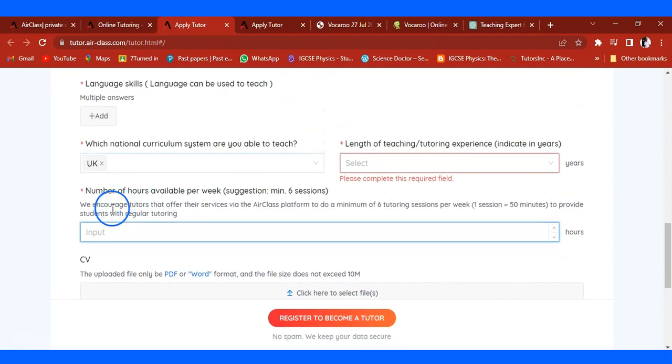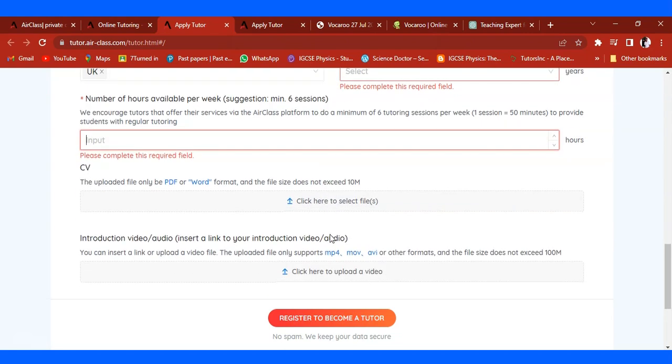Yes, there's this section whereby you need to indicate the number of hours you're going to give to AirClass in a week. We can say maybe you take about 4 sessions in a week. Let's say six sessions. 6 sessions times 50 will be 300 minutes. That's per day. You multiply by 7 days, and that becomes 2100 minutes. Divide that by 60 so that you'll know the amount of time you are going to indicate at this particular point.